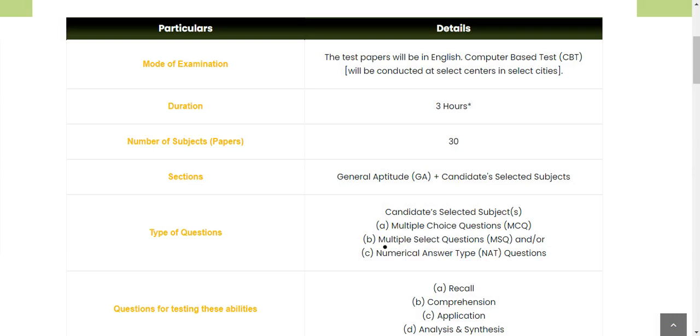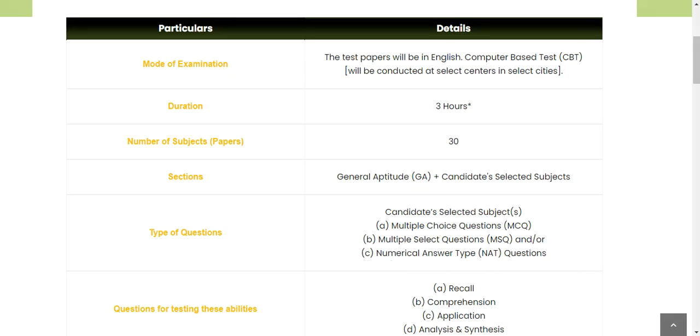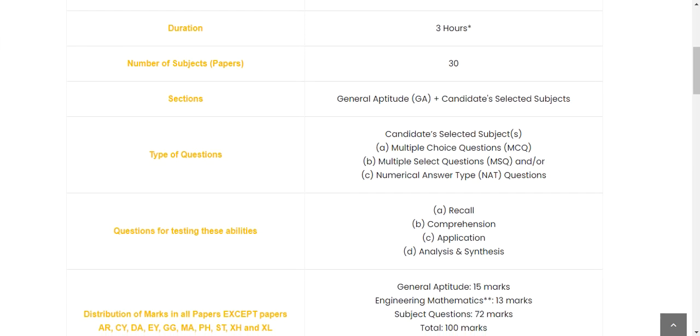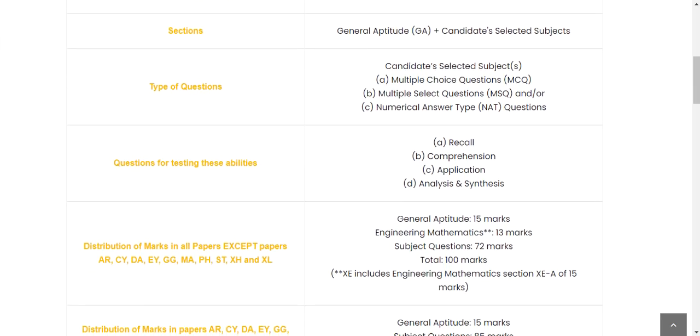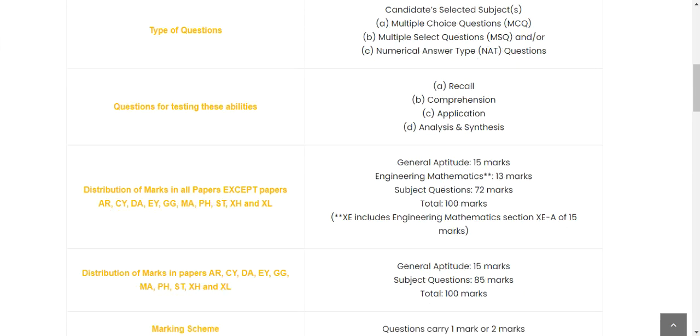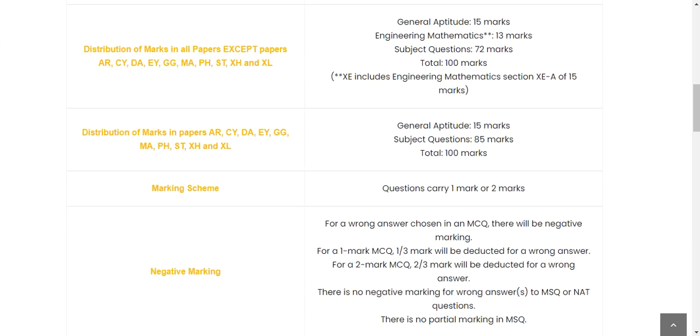We will tell you soon why NAT is important, because it can help you easily get 2 marks without any hassle. So make sure that you watch the video completely till the end. Then the questions test these abilities: recall, comprehension, application, analysis, and synthesis. Then the duration for XH papers. We will move ahead to XH.